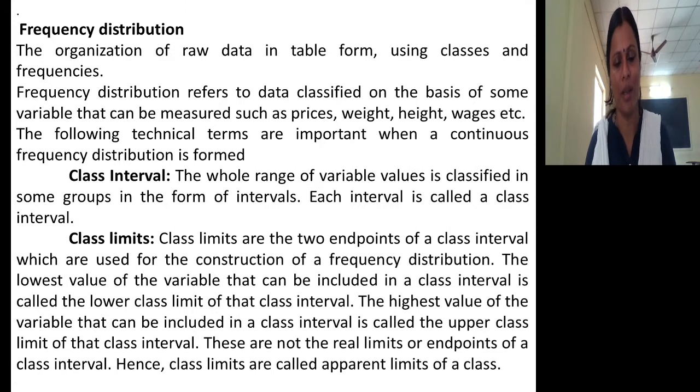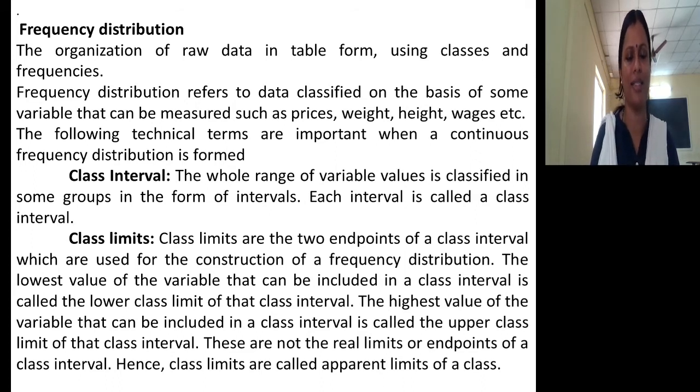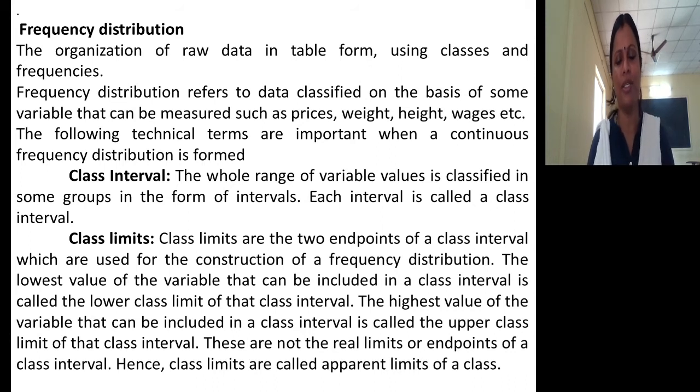This is what class limit is. But these are not the real limits or endpoints of a class interval. Hence, class limits are called apparent limits of a class. They are not the real endpoints or real limits. So that's why these limits are also called apparent limits of a class.